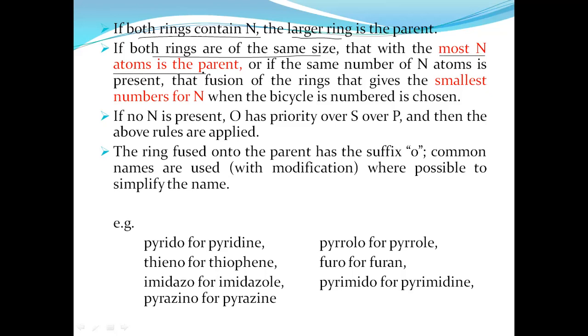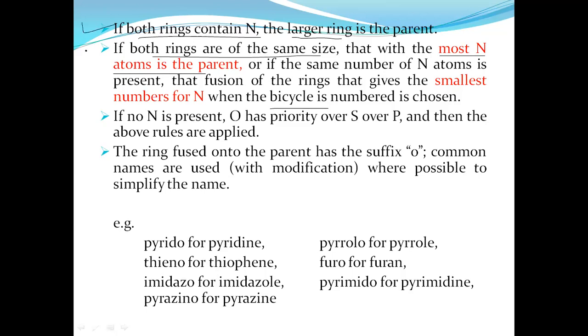That ring is called the parent ring. The ring having fewer nitrogen atoms is written as a prefix in the bicyclic name.